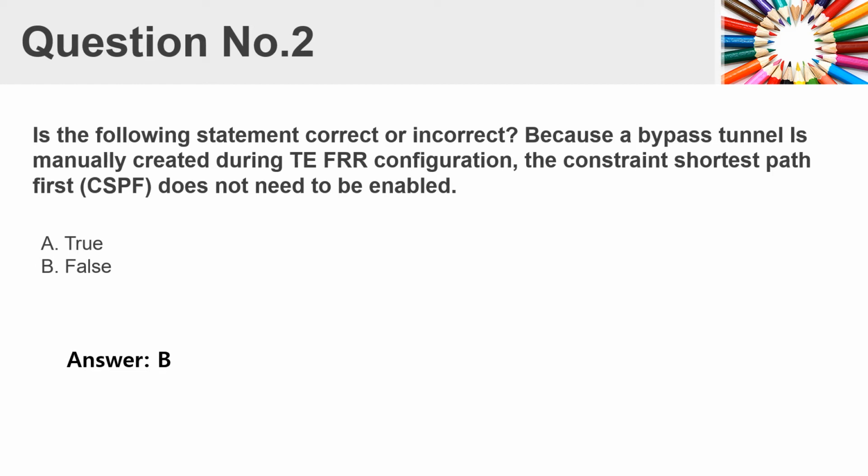Question number 2. Is the following statement correct or incorrect? Because a bypass tunnel is manually created during TE-FRR configuration, the constraint shortest path first, CSPF, does not need to be enabled. A. True. B. False. Answer B.